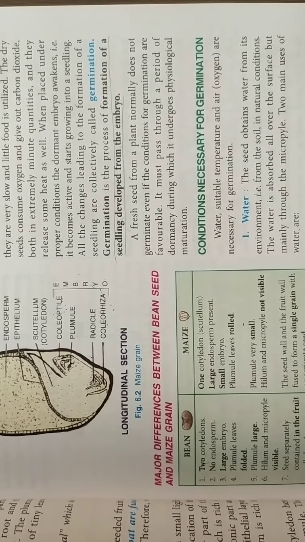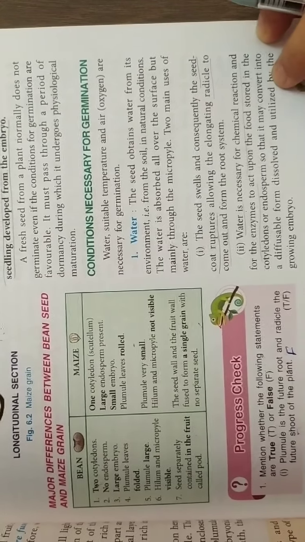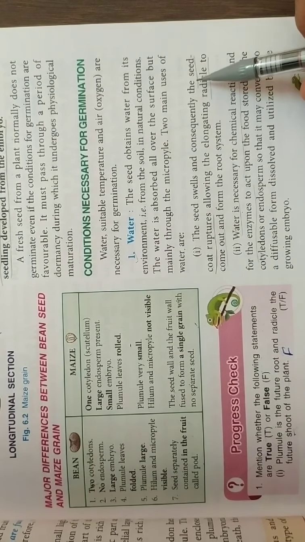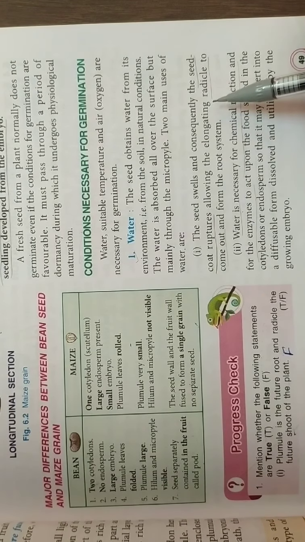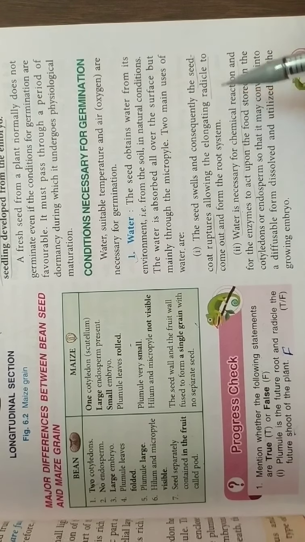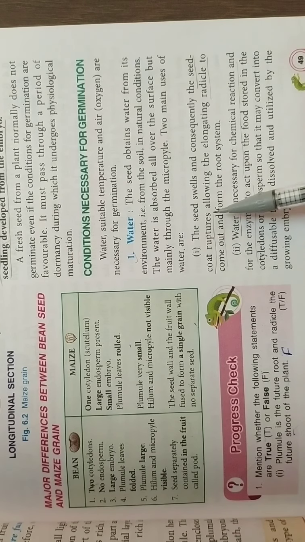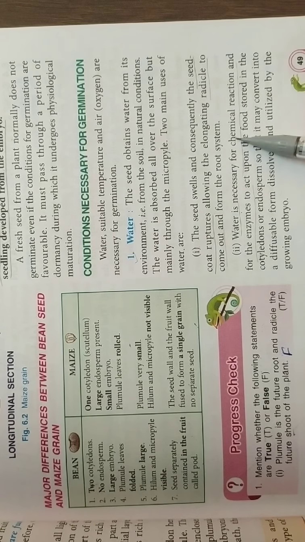Now for the germination, what are the conditions necessary? The conditions required are, all of you know that seeds will germinate if we give them water. Water is very important. How does water help? Basically for two reasons. First, when water is absorbed, it may be absorbed by imbibition or through the surface, but basically water enters from the micropyle, and once the water is absorbed, it helps the seed coat to rupture, and thus it allows the radicle to come out of the root system.